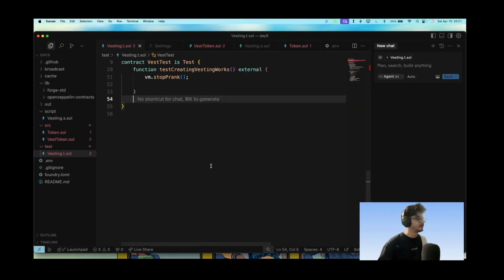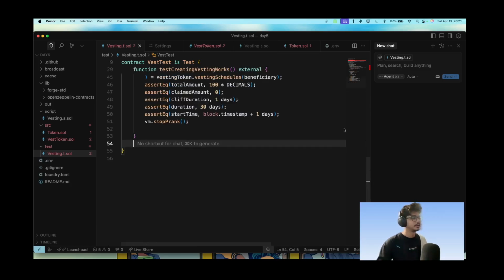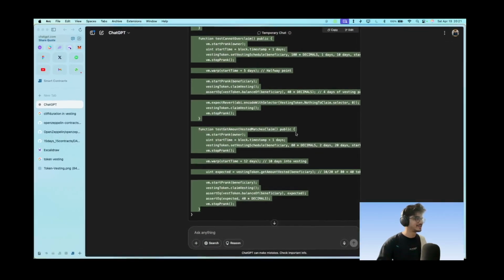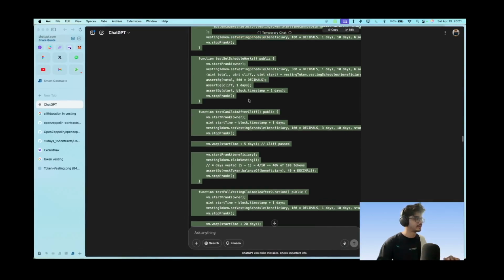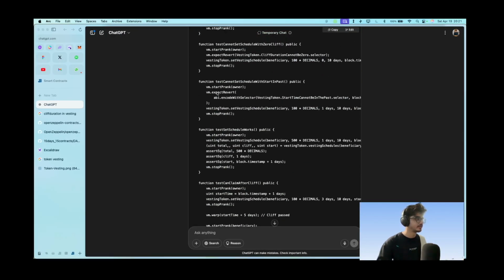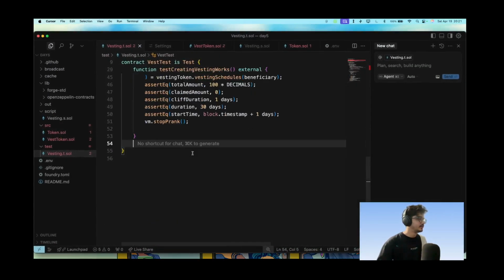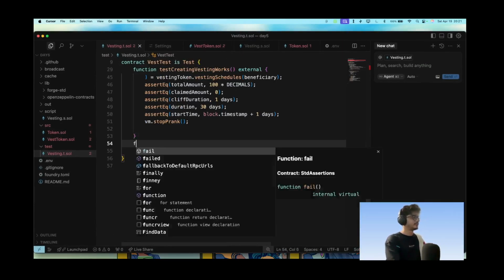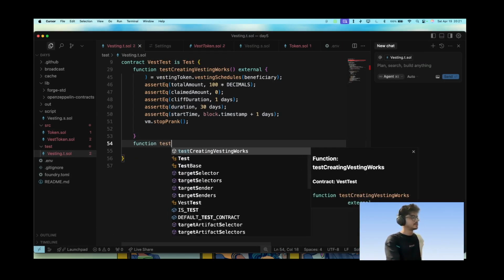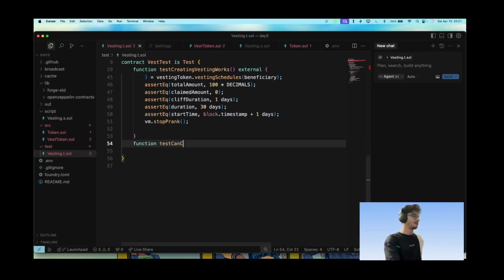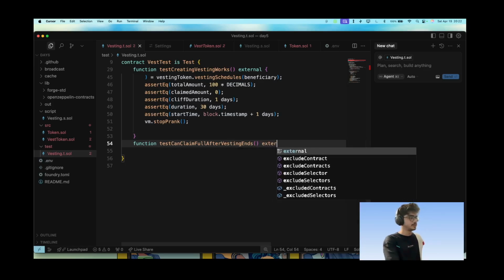So basically you can never trust AI completely. I'm contradicting myself. I said that we can trust AI in certain functions. So let's go for test function: test can claim full after vesting ends. I'm very specific in writing the test name, which you all should be.